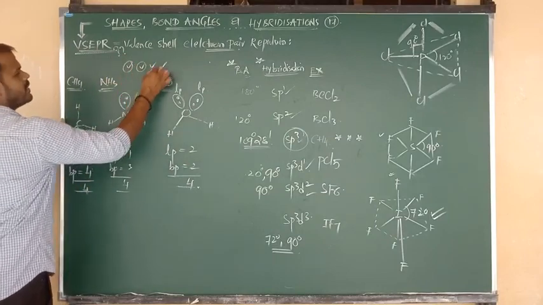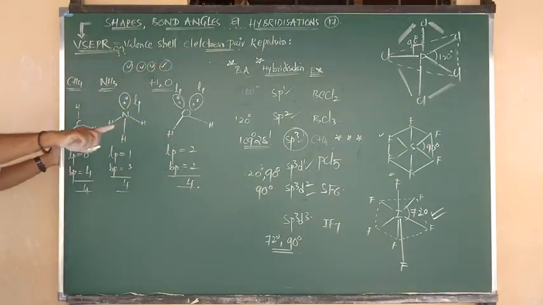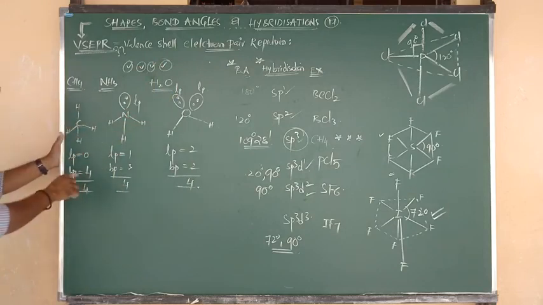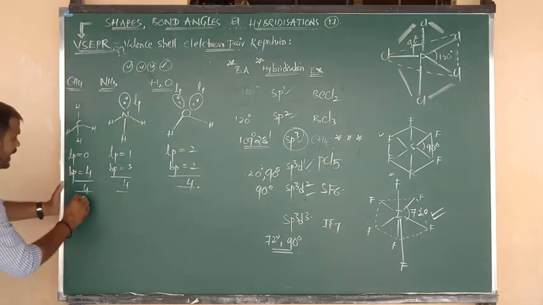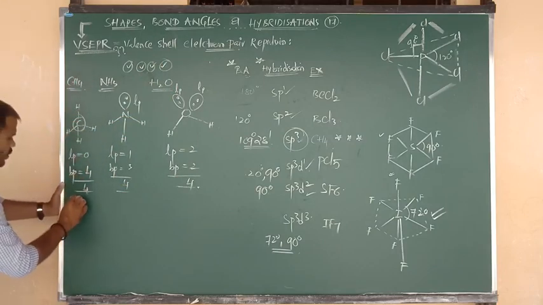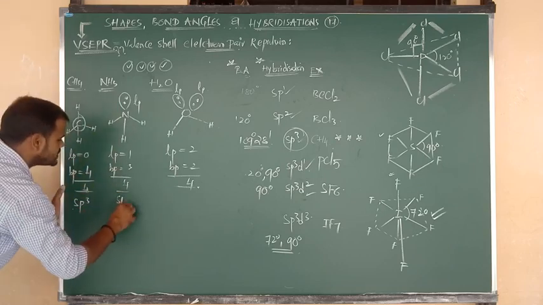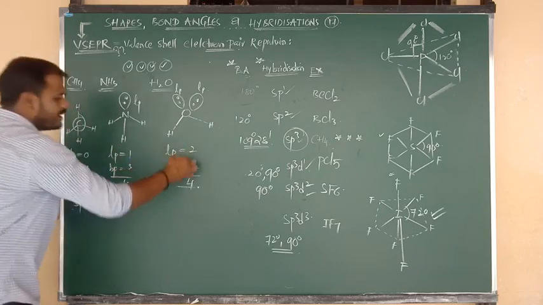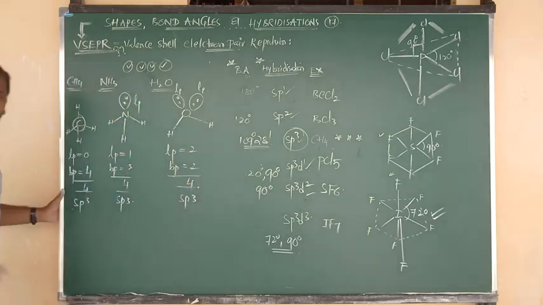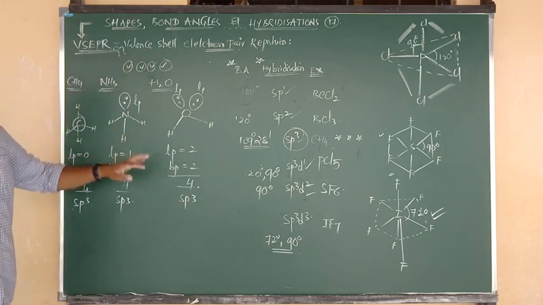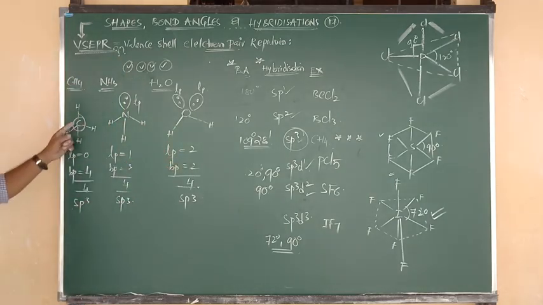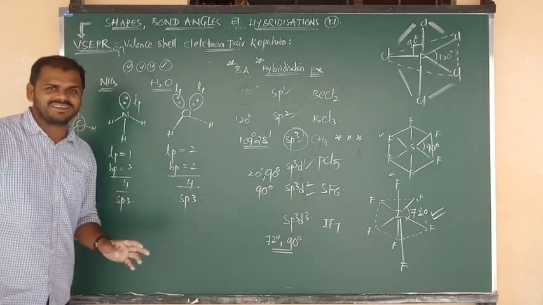Yes, sp1, sp2, sp3. In all these 3 molecules, the central atom contains 4 electron pairs. This means in methane, carbon undergoes sp3 hybridization: 1 s and 3 p, total 4, beta. In the ammonia molecule, again there are 4 total pairs, so again sp3 hybridization, 1 plus 3 equals 4. Here also 4 means sp3 hybridization. All of you listen carefully, my dear students. In methane, ammonia and the water molecule, the central atom undergoes sp3 hybridization.